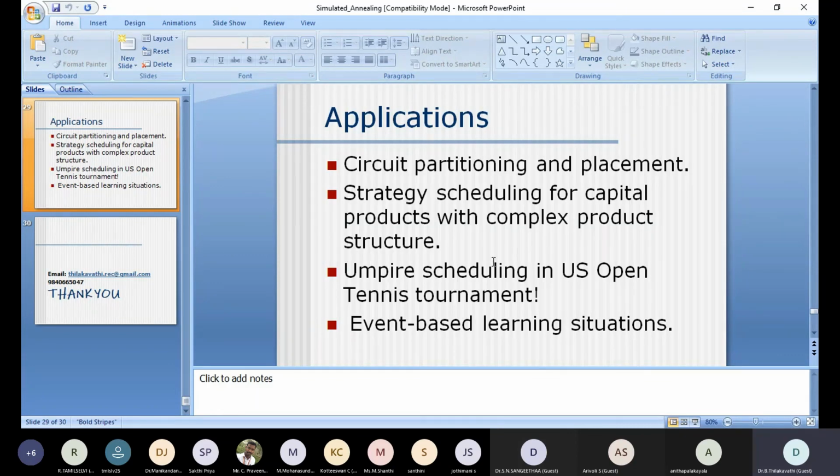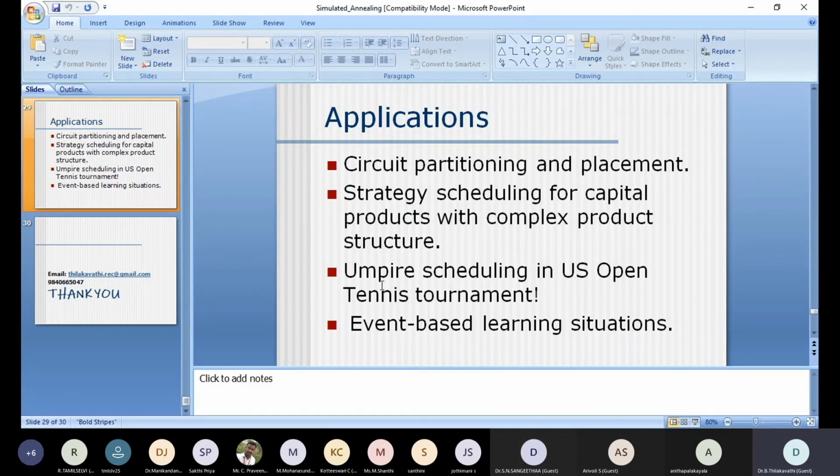So that is another application. Then there is scheduling for capital products with a complex product structure. Whenever we want to schedule a timetable, scheduling of the timetable can also be done with the help of simulated annealing. Now we are doing the timetable manually, but it can be done automatically, like for a complex product structure. So whenever we want to do some product structure, we can go for simulated annealing.